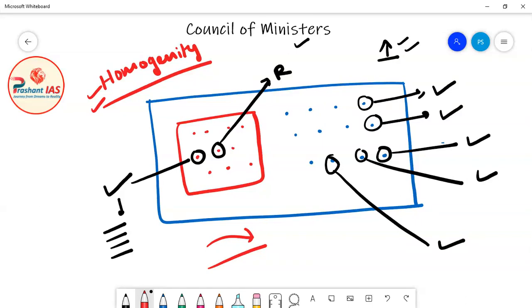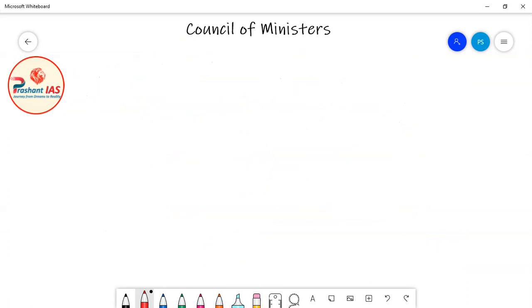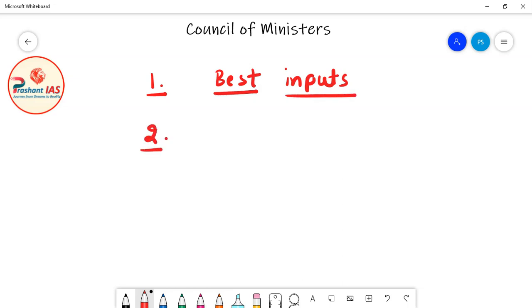So if we have to revise, then let's summarize this. The first thing is that all the ministers give their best input in the decision making. So the first aim of collective responsibility is that all the ministers, all the cabinet ministers give their best inputs in the decision making. The second aim of the collective responsibility is that the orientation of council of ministers remains in the same direction.